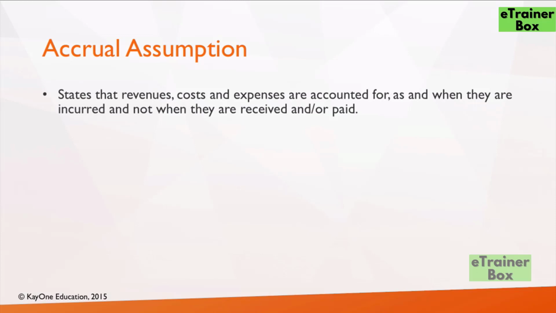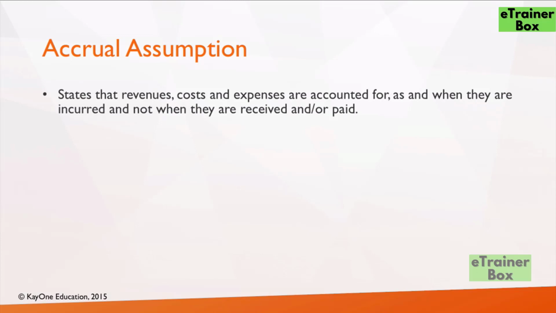Assume that I work for a business and my monthly salary is paid on the 7th of the subsequent month. So the January salary is paid on February 7th, the February salary is paid on March 7th, and so on. So as per the accrual assumption, the salary is accounted as cost in the month in which it is due and not in the month in which it is actually paid. So my January salary will be accounted as an expense in January itself, though it's paid in February. Similarly, my salary for February will be accounted as an expense in February itself instead of March when it is actually paid. The same holds good for revenue also.